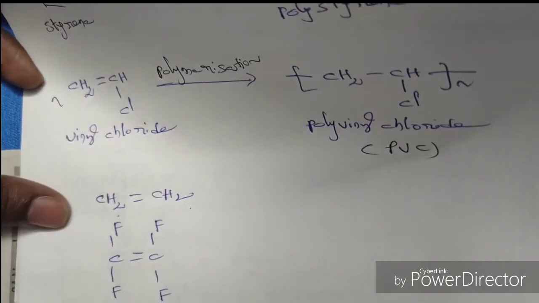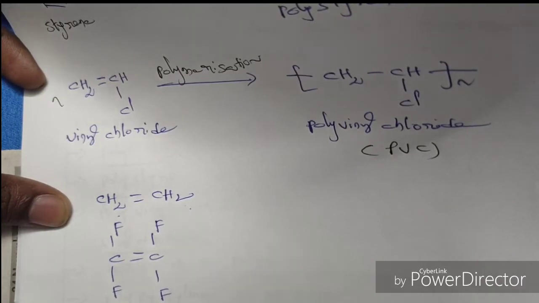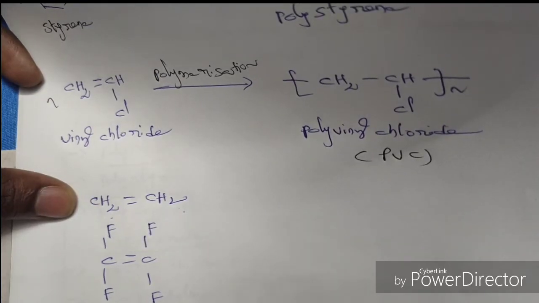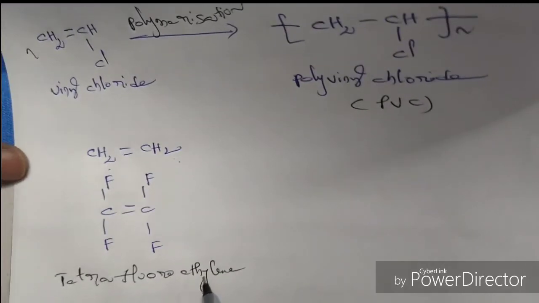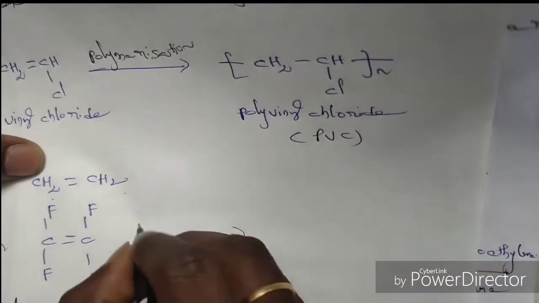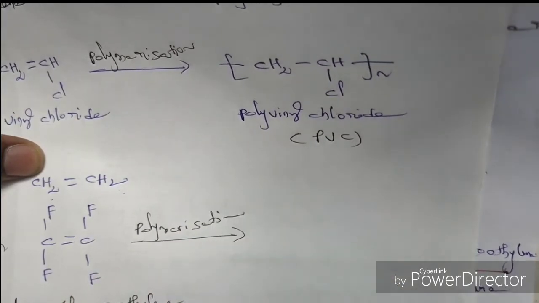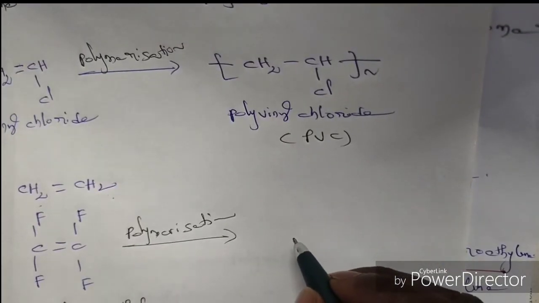It is called tetrafluoroethylene because of the 4 fluorine atoms. Okay, so on combination of n molecules of tetrafluoroethylene we get a macromolecule that is called PTFE, polytetrafluoroethylene.